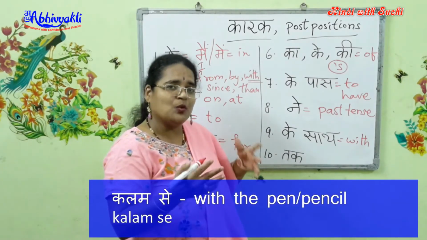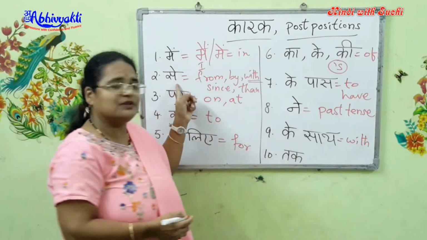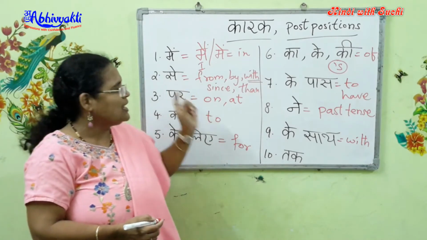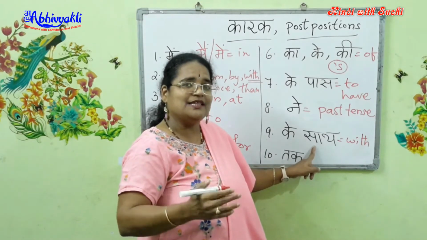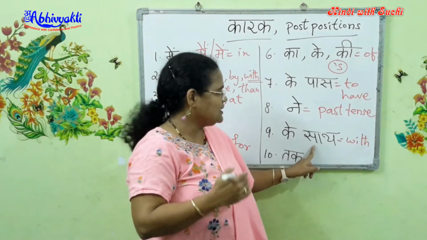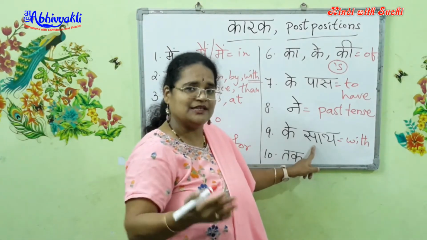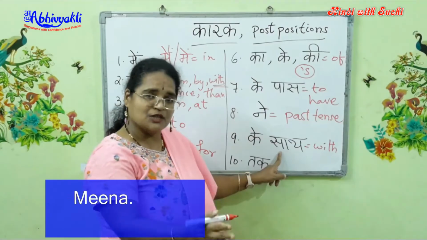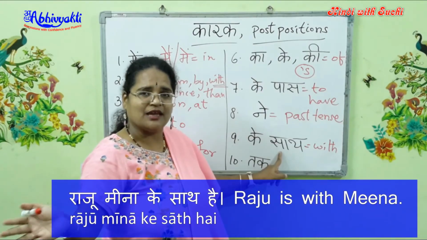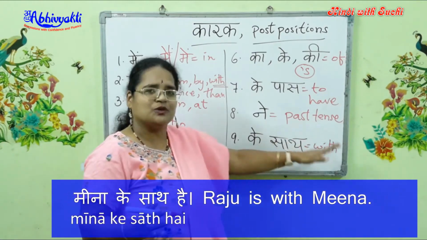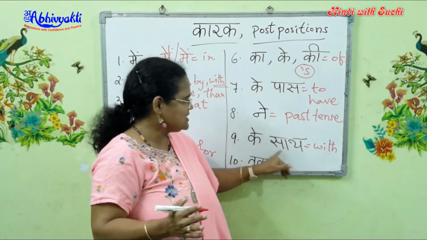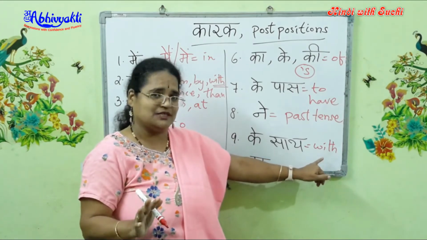So when you are working with an object, you use se. But ke saath is used with people, like in the company of a person. In that sense, you say Raju Meena ke saath hai. Raju is with Meena. So they are together.